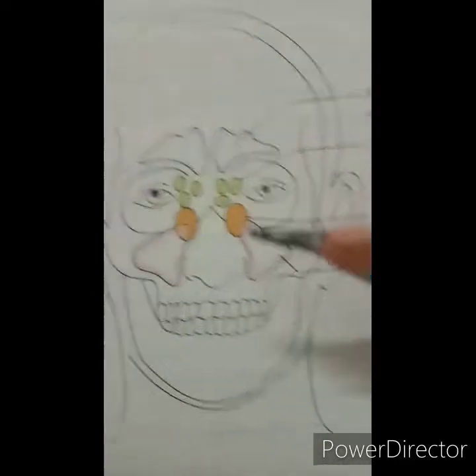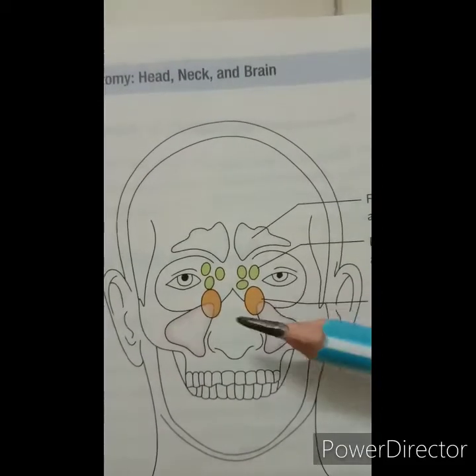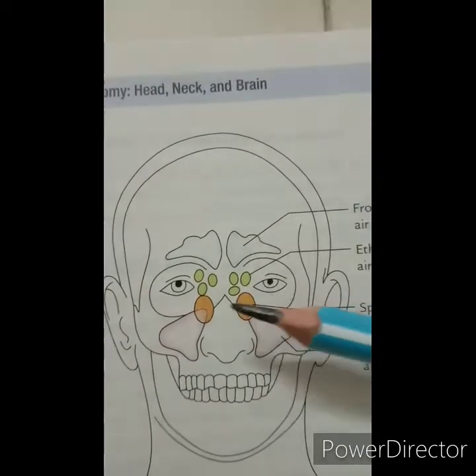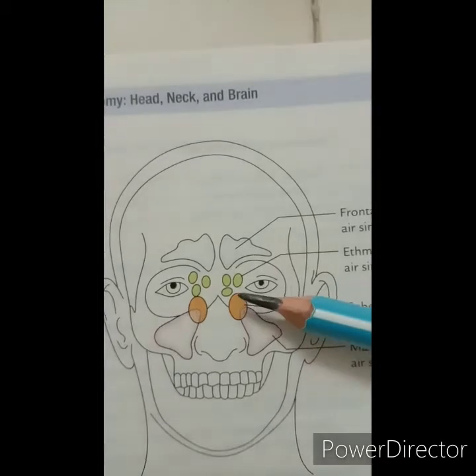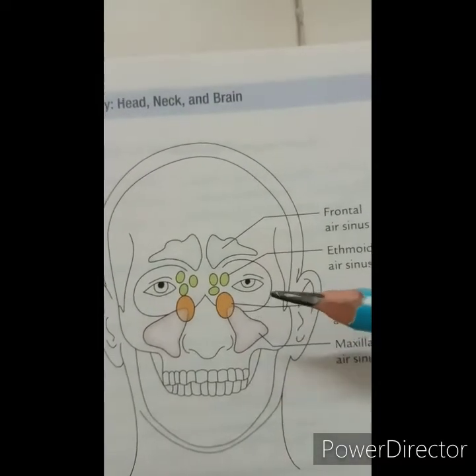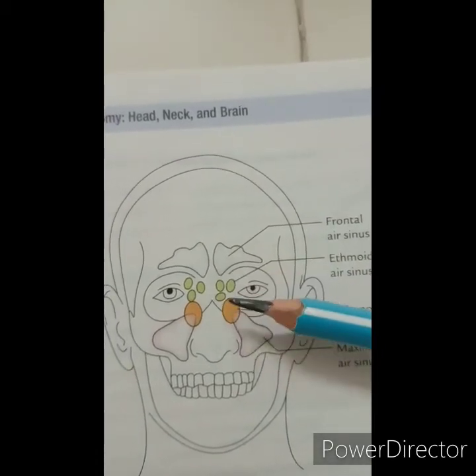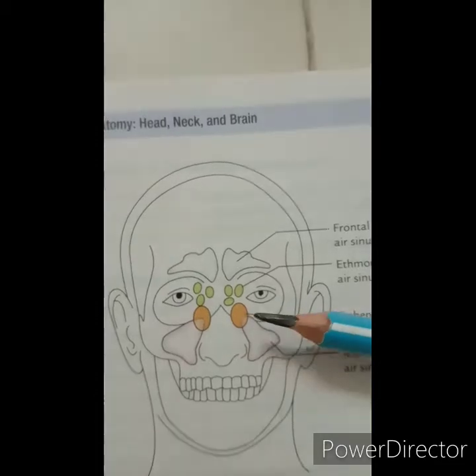This one, in orange color, is the sphenoidal sinuses. These are the right and left sphenoidal sinuses, lying within the body of the sphenoid bone. They are separated by a septum, and they are also unequal in size.